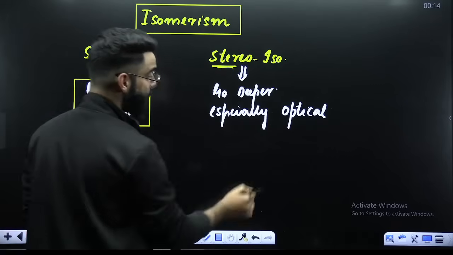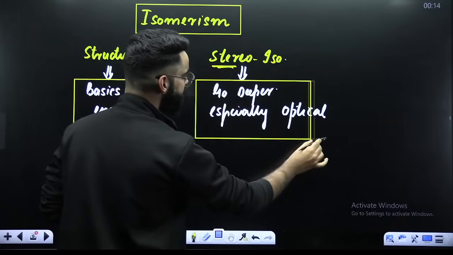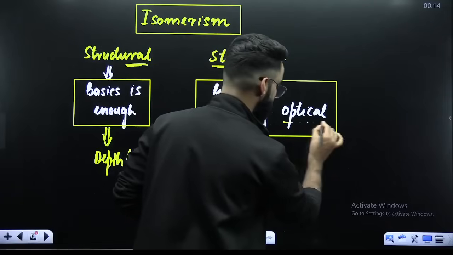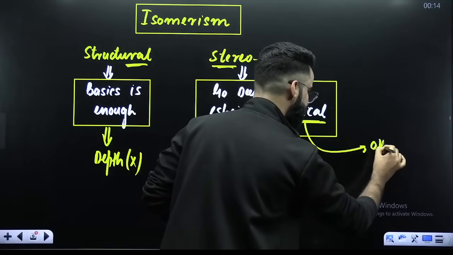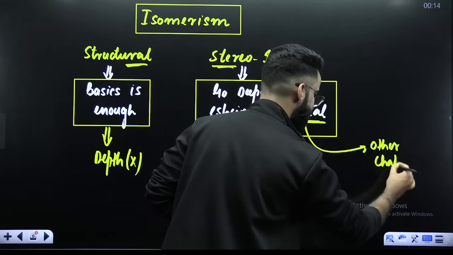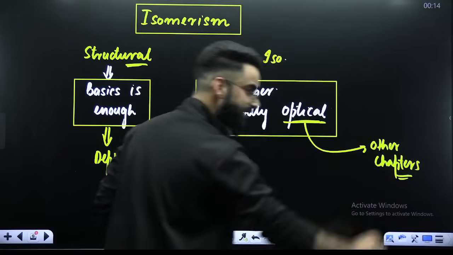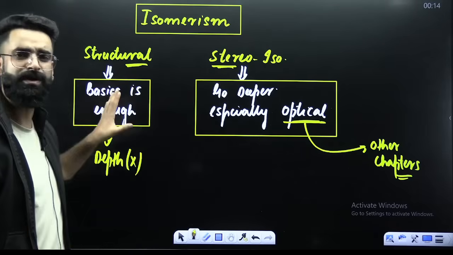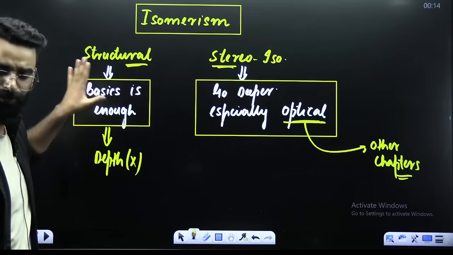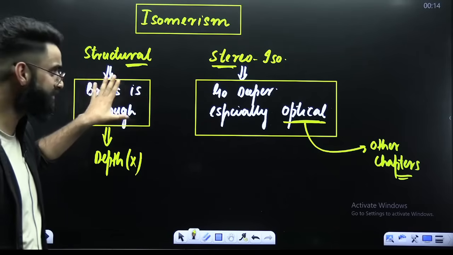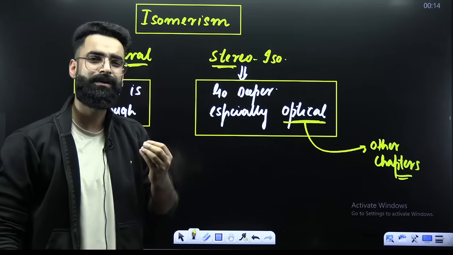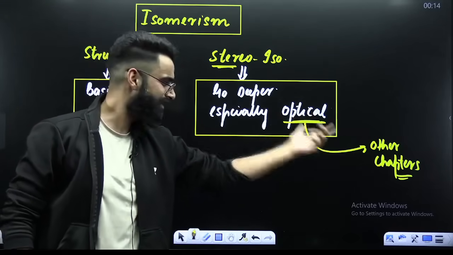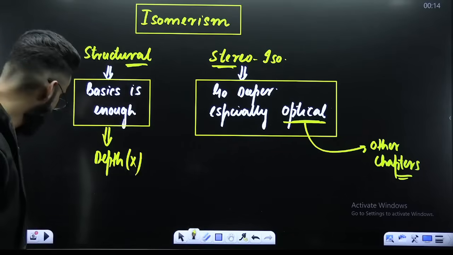But when it comes to stereoisomerism, my dear students, some deeper study is needed, particularly for optical isomerism, which is required in the other chapters of your organic chemistry too. So your isomerism is divided into structural and stereo parts. For structural, only basic knowledge is needed to crack any question, but for stereoisomerism, you need to go into depth a bit, especially optical isomerism, because it is used in other chapters of your organic chemistry as well.